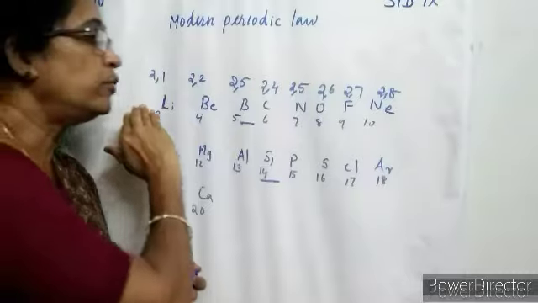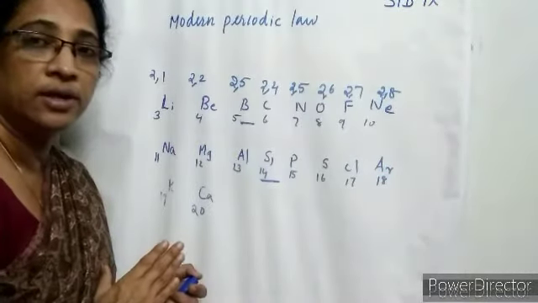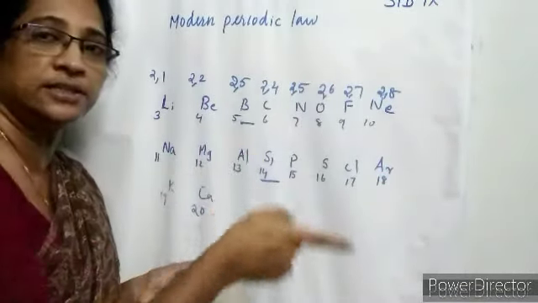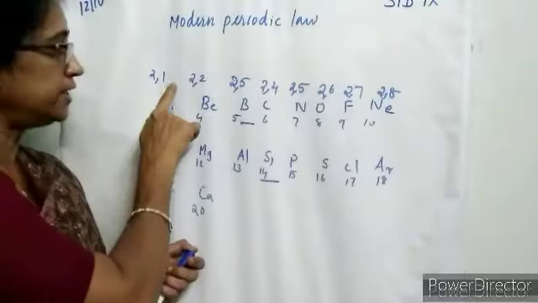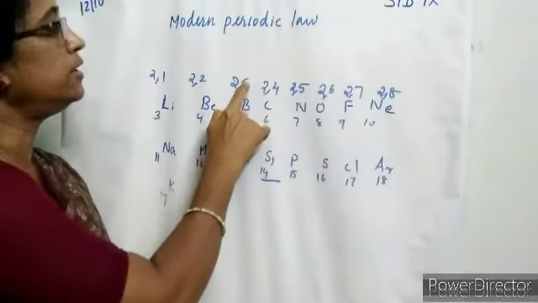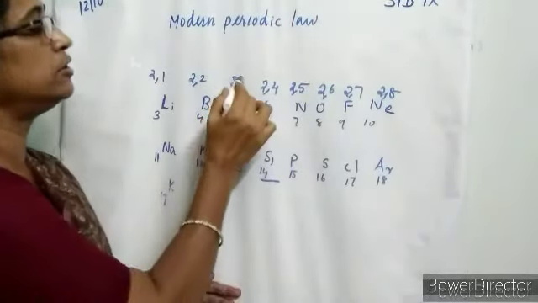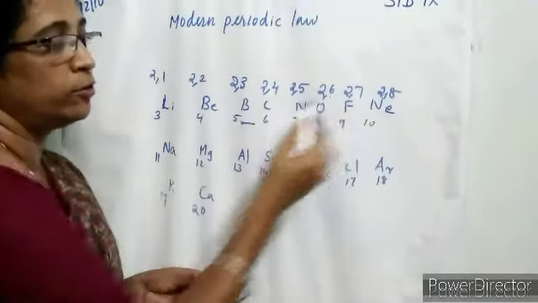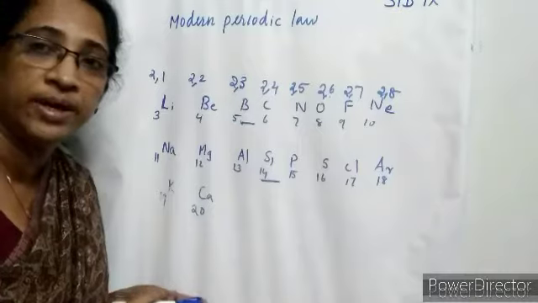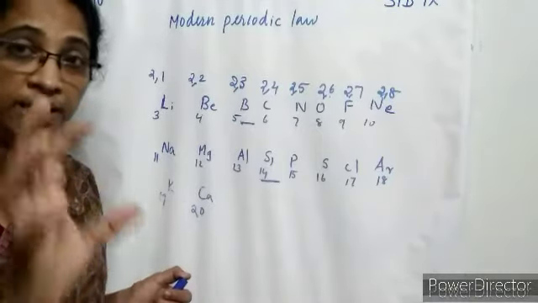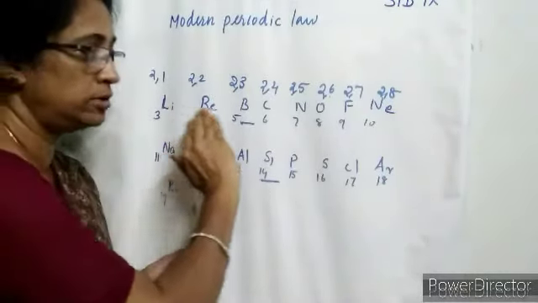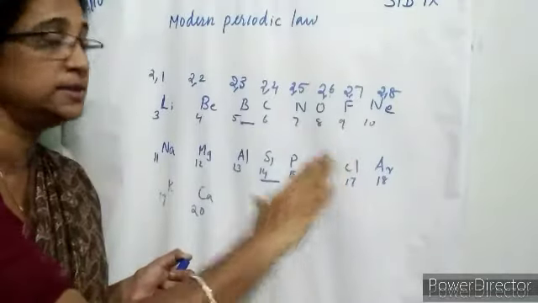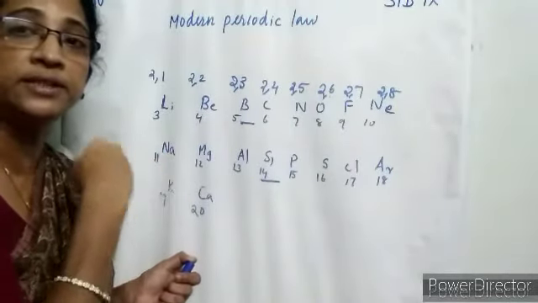So moving across the period, the valence electrons increase by 1 unit. Here the electronic configuration is 2, 3. So valence electrons increase by 1 unit and the number of shells remains the same. So the similarity of elements in period 2, or any period, is that the number of shells remains the same.